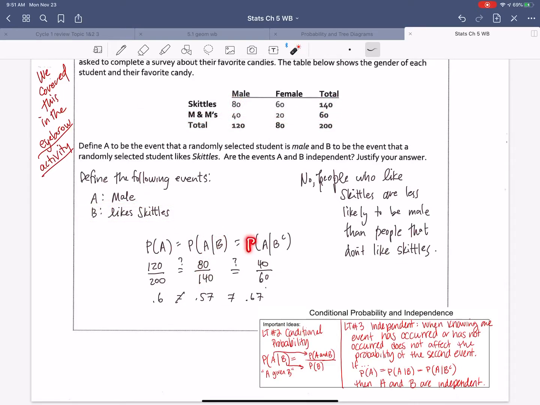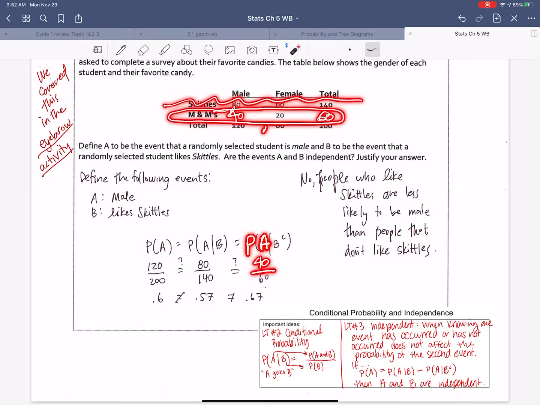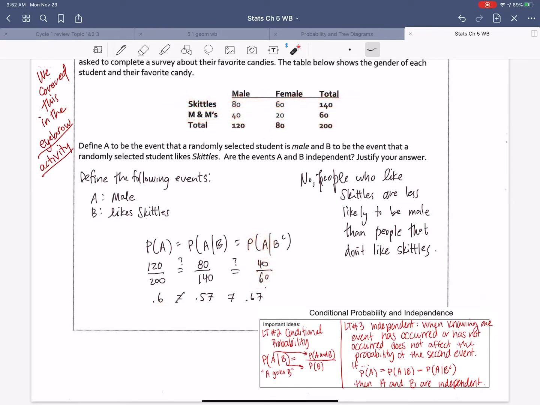And then it says, what is the probability of A given not B? So given that you don't like Skittles, these are the people who didn't like Skittles. Given we're talking about those people, what's the probability you're male? There were 40 out of a total of 60 that don't like Skittles. Now, when we divide these as a fraction, we notice none of them are equal. They would all round close to about 0.6, depending on how you round. So I'm going to say no.